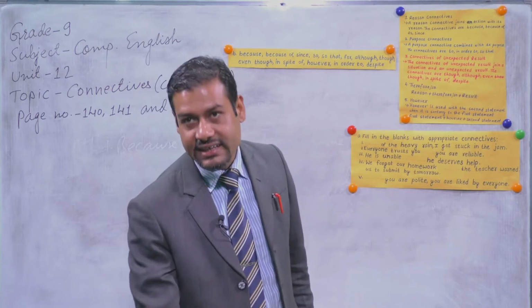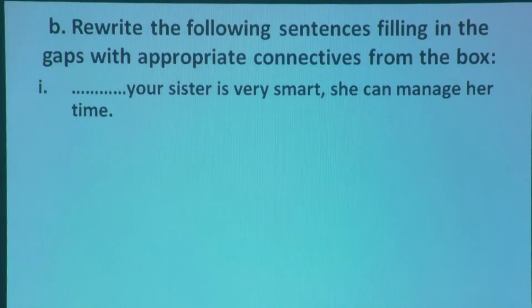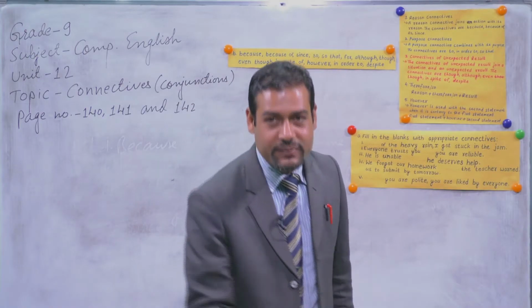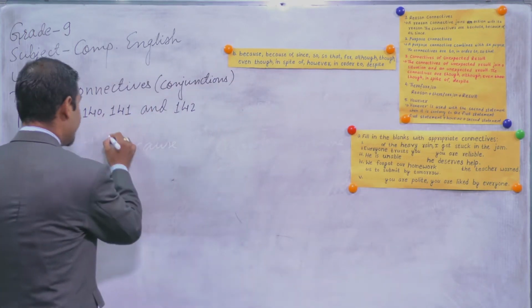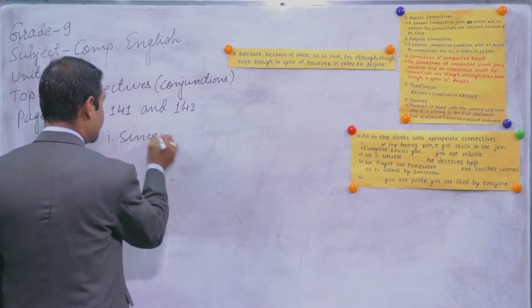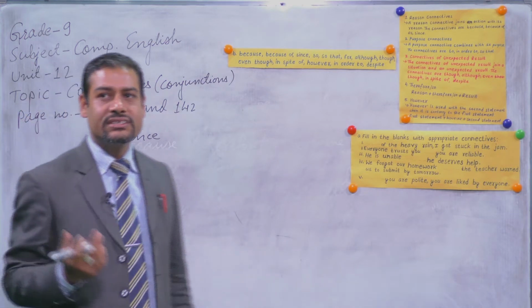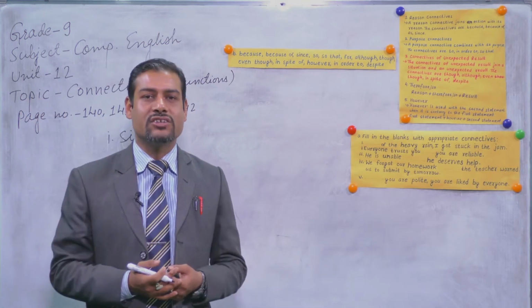So what can be the correct answer? For number 1, what's there? Your sister is very smart, she can manage her time. So what can be the correct answer? Please tell me. Yes, you are correct. Your answer is since. Please write it down in your answer. Since your sister is very smart, she can manage her time.